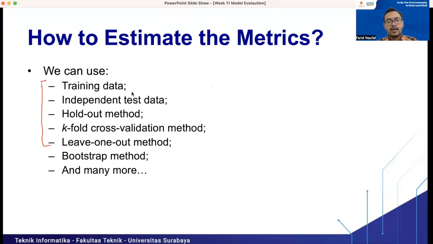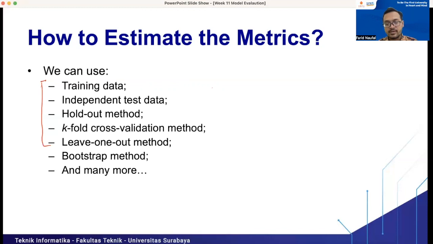Actually, before our course today, we already estimated the metrics for our machine learning model, for our classification model. For example, we can split the data that we have into a training set and a testing set, right? Then we will estimate the performance of our model by using the testing data, right?